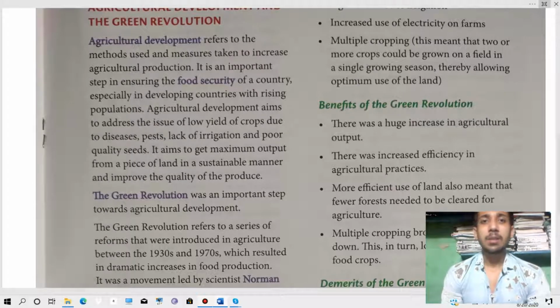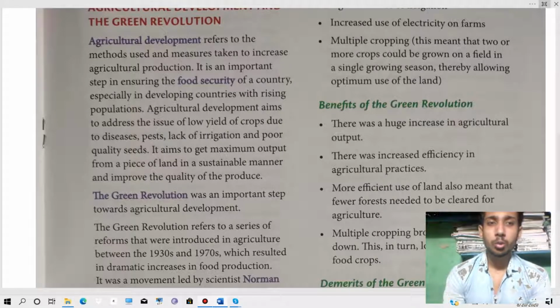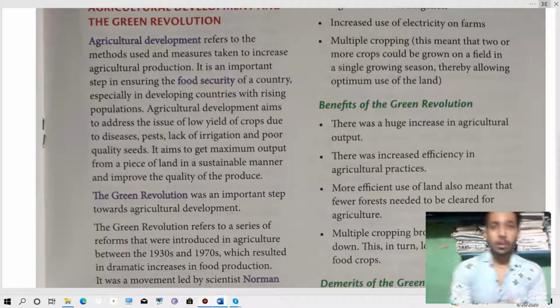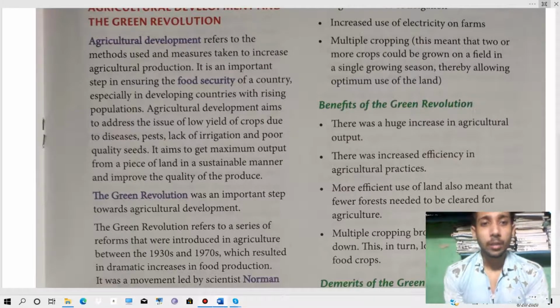It is a step taken to increase food production so that food security will be safe.